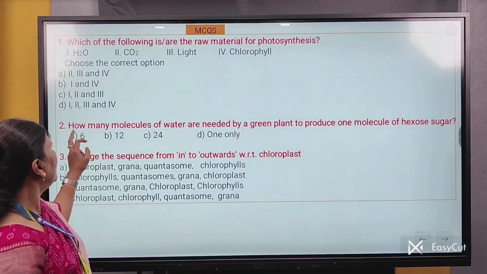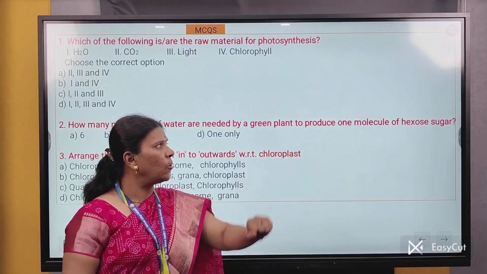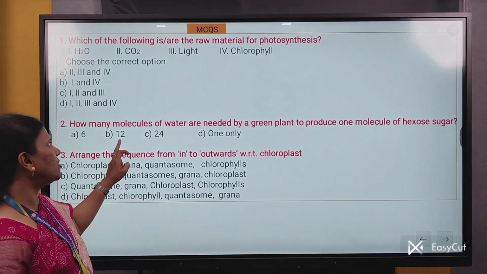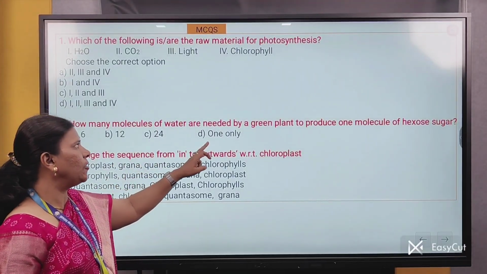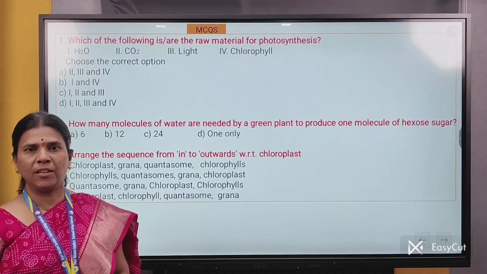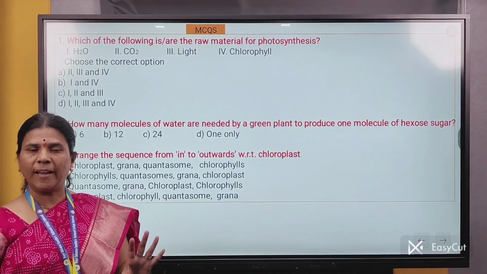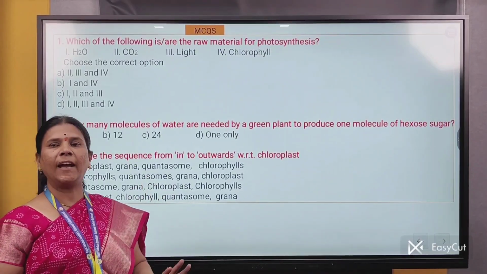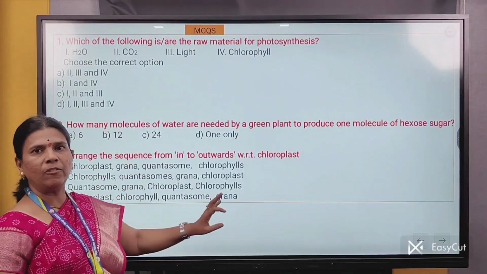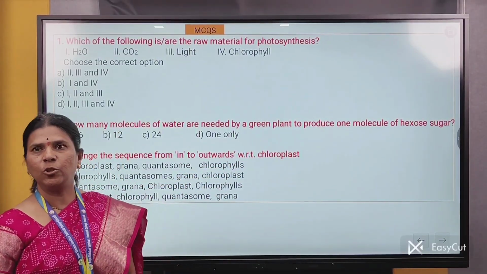What is the question? How many molecules of water are needed by the green plant to produce one molecule of hexose sugar? The options are 6 molecules, 12 molecules, 24 molecules and 1 molecule. We study the chemical reaction of photosynthesis, in which there is a reaction between carbon dioxide and water. It actually needs 6 CO2 molecules and 12 molecules of water. So the correct answer is 12 molecules of water, needed for producing 1 molecule of hexose sugar.